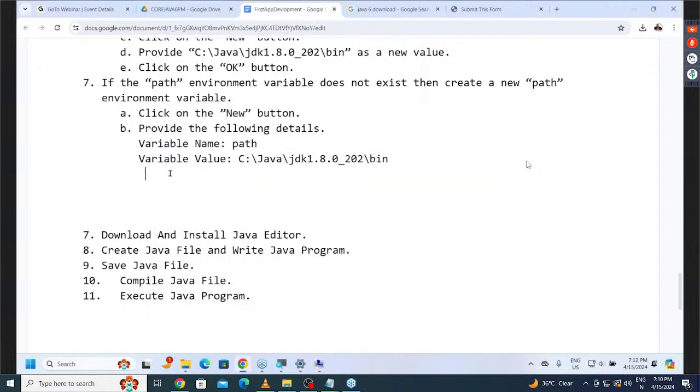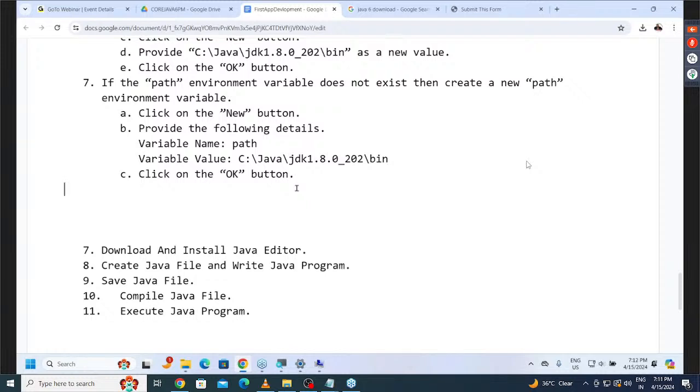Now let me do this one. What here we have to provide there for this. Now click on the OK button. Click on the OK button. Then after click on the OK button, then what next one here? Next one, last step. Now here we have to understand.